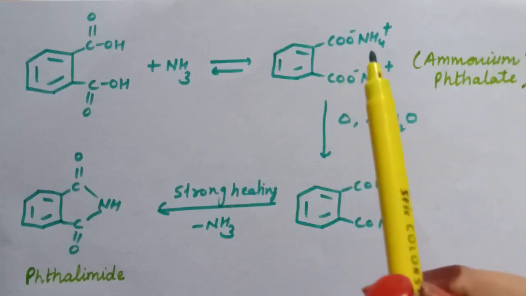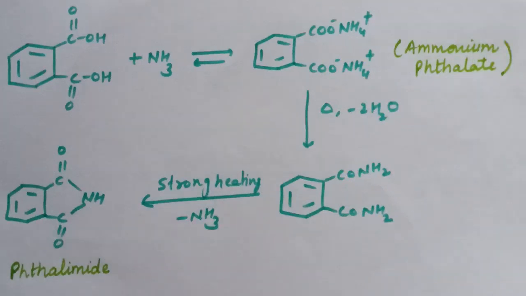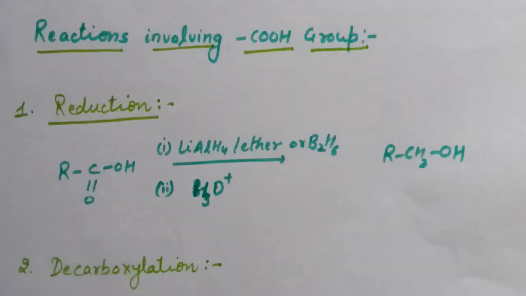Now heating of ammonium phthalate results in the formation of phthalamide, and if we further heat this phthalamide, it results in the formation of phthalimide. So this is the reaction of carboxylic acids with ammonia.